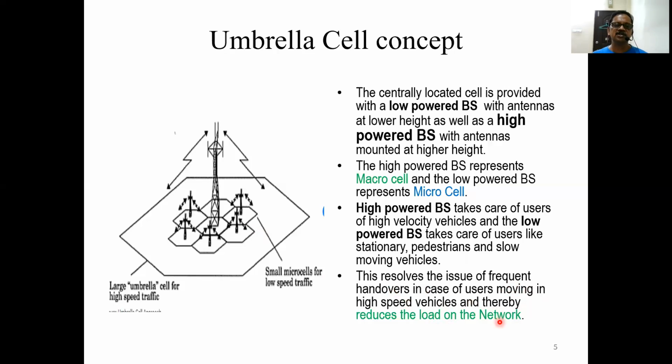So this umbrella concept, where one high power transmitter and one low power transmitter are co-located at the same base station, resolves the issue and reduces the load on the network as far as handover is concerned.